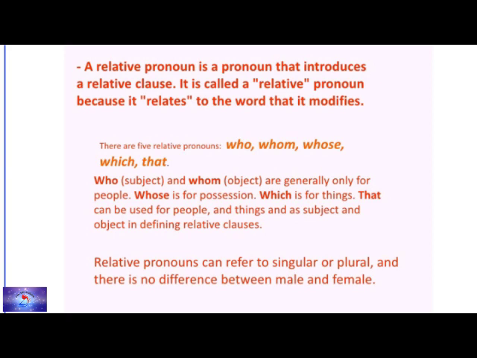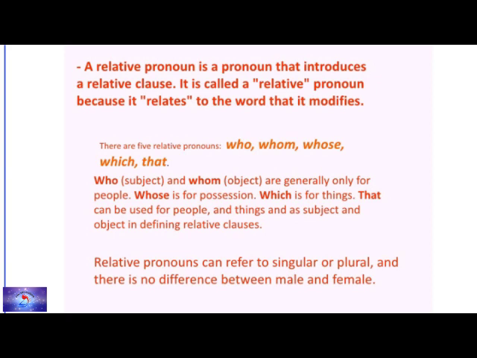Whose is for possession and which is for things. That can be used for people and things and as subject and object in defining relative clauses. Here you will know about the usage of relative pronouns. So relative pronouns can refer to singular or plural, and there is no difference between male and female.